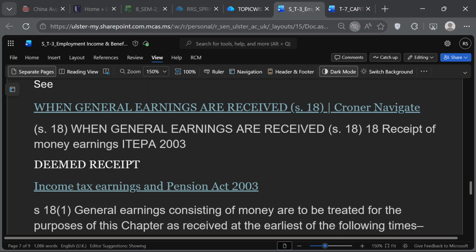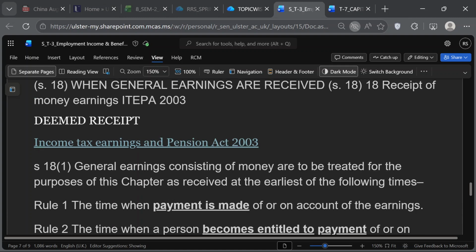Now the question is, what is the normal understanding of receipt? What do you mean by receive? You and I understand that until I get it in my hand, I did not receive it. Either it comes into my bank account or you give me the cash, then I can say I received it. That's a normal understanding. But this section expands the concept of receipt. It gives a very elaborate definition so that it becomes much broader than what we normally understand, like I get it in my hand or you pay it into my bank account. So what is that expanded concept of receipt in this section?